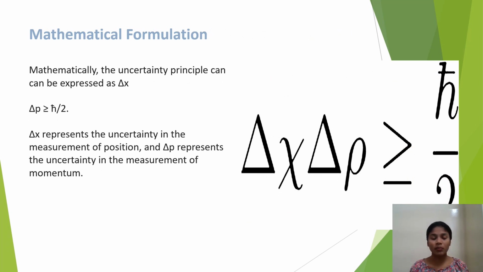Mathematical formulation. Mathematically, the uncertainty principle can be expressed as delta x times delta p is greater than or equal to h by 2. Delta x represents the uncertainty in the measurement of the position and delta p represents the uncertainty in the measurement of the momentum.